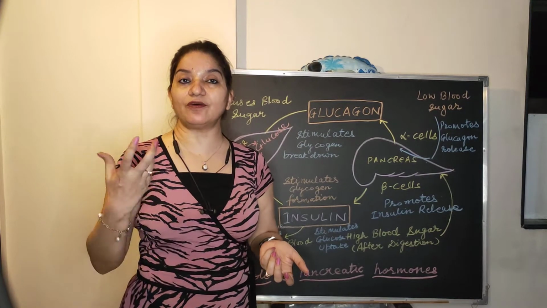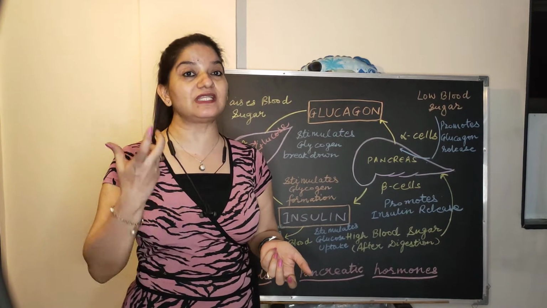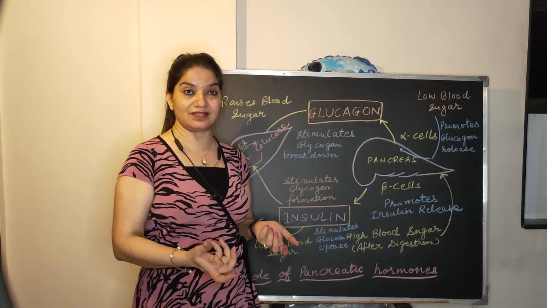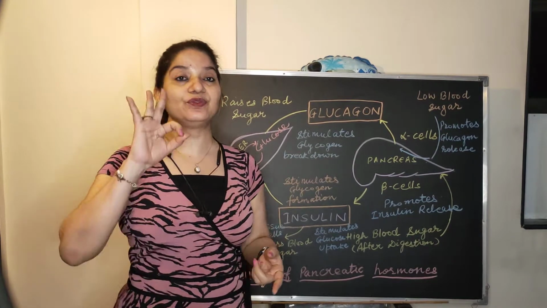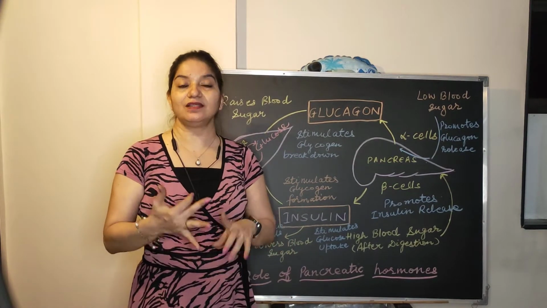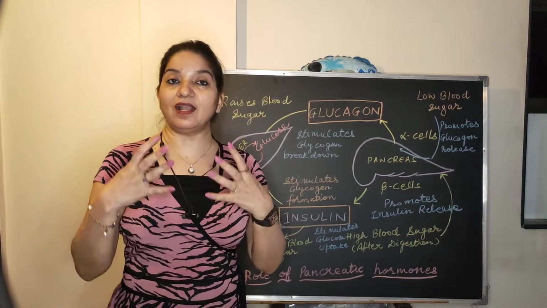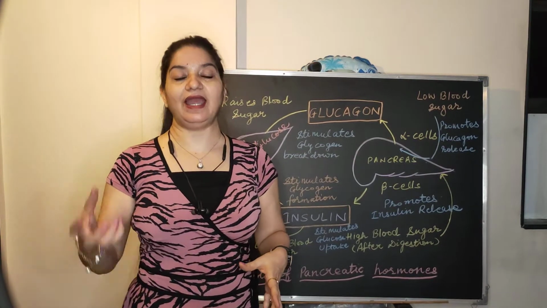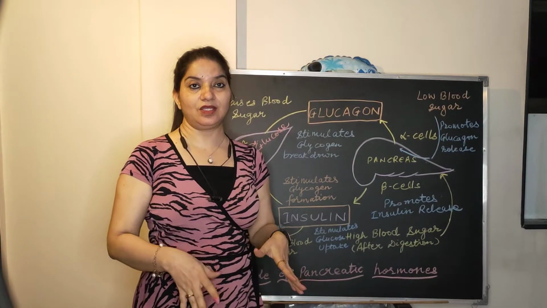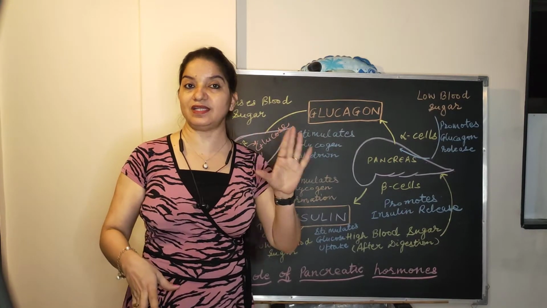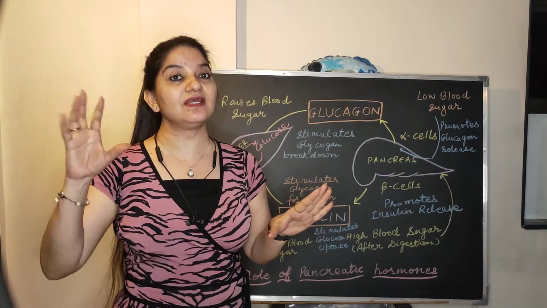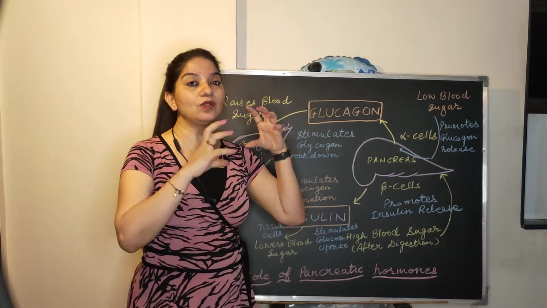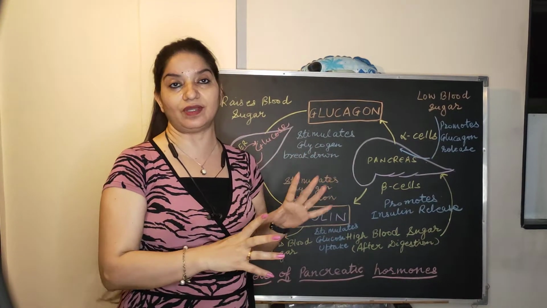The ductless part of the gland consists of a special type of hormone secreting cells which are known as islets of Langerhans. And these islets of Langerhans have three different types of cells: the alpha cell, the beta cell and the delta cell. Alpha cell secretes glucagon, beta cell secretes insulin and delta cell secretes somatostatin. So only insulin and glucagon is in the syllabus. Somatostatin is not in the syllabus. Just listen to it, just ignore it. So insulin and glucagon. We'll talk about insulin and glucagon now.